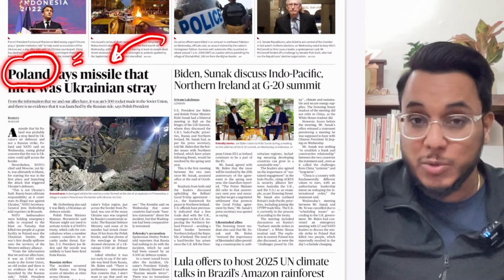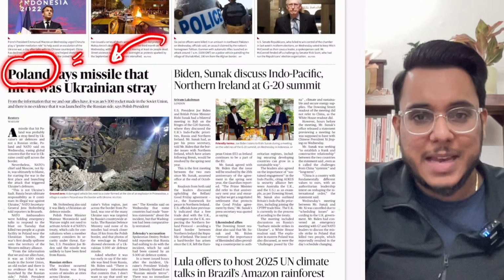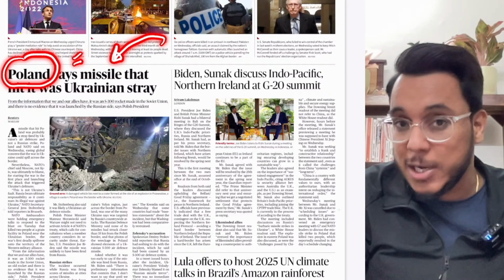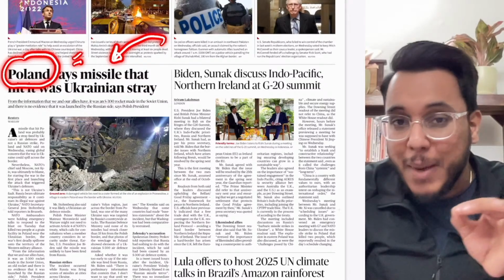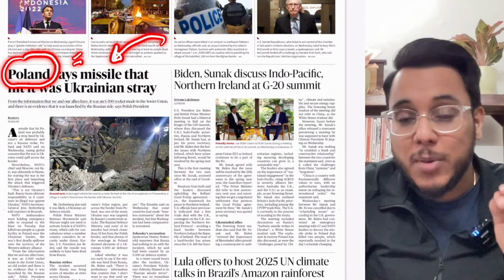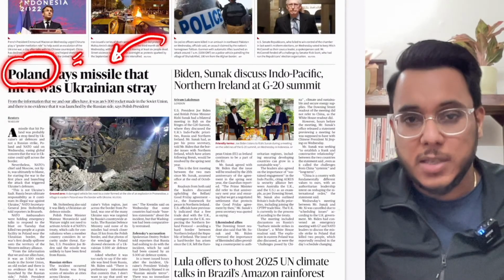Now, this particular missile, from where it came, it was reported that it had been launched from Russia. It was a Russia-made missile. Now, if this had been true, it might have led to more confrontation. Why? Because Poland is a member of NATO, so the other Western countries would also have come into this development.